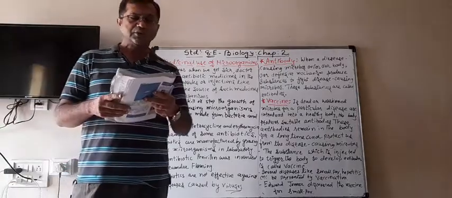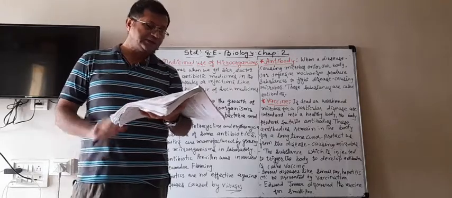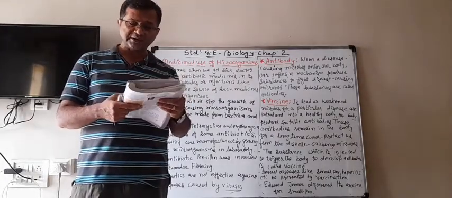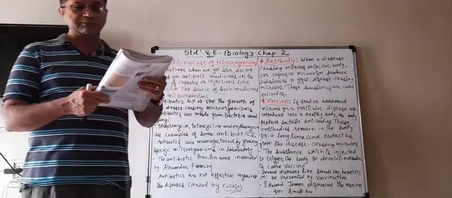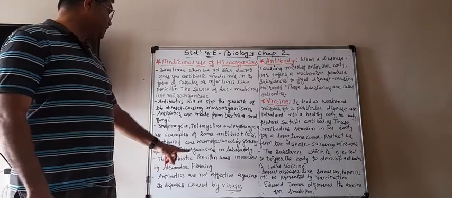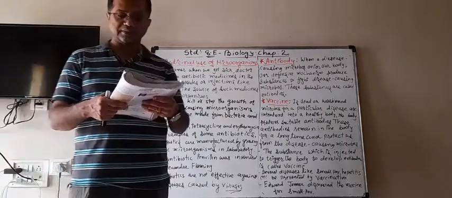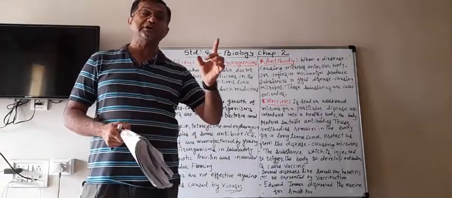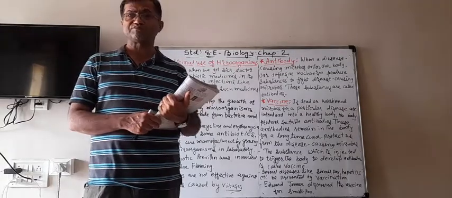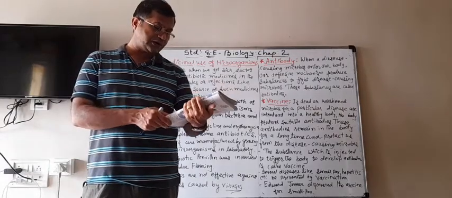So they grow that disease causing bacteria or fungi in the laboratories, and then from that they make the antibiotic medicines. And the antibiotic penicillin was invented by Alexander Fleming. Alexander Fleming was the person who was doing some experiments, and he observed something. What did he observe? Look here.